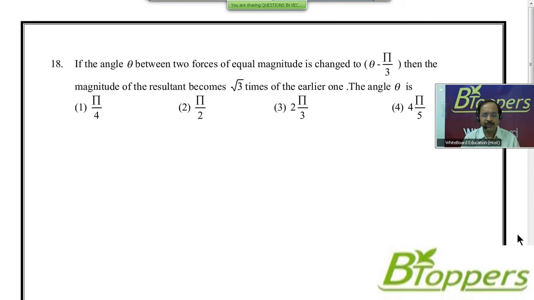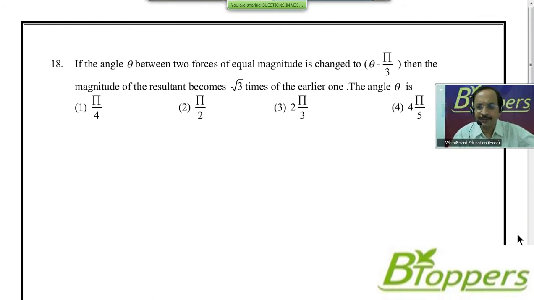If the angle theta between two forces of equal magnitude is changed to theta minus pi by 3, then the magnitude of the resultant becomes root 3 times the earlier one. The angle theta is, there are 4 options. First option pi by 4, second option pi by 2, third option 2 pi by 3, fourth option 4 pi by 5. Of course, understood that in all the 4 options, the angle is expressed in radians.